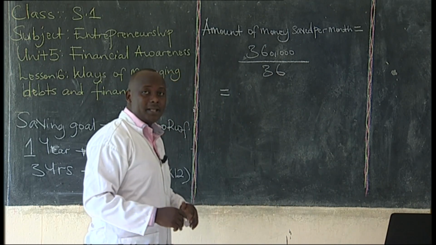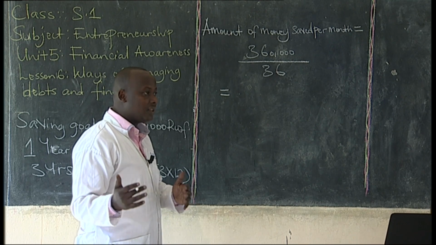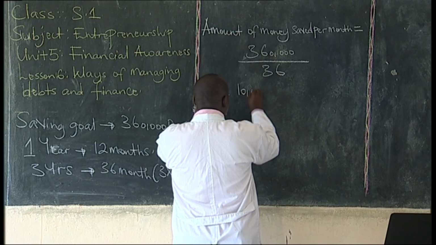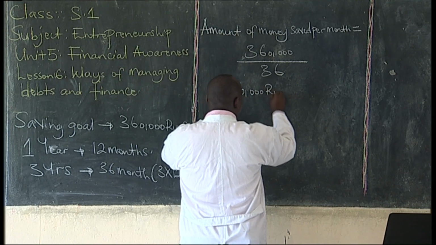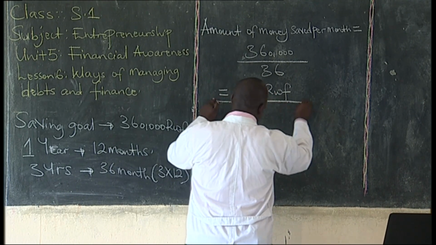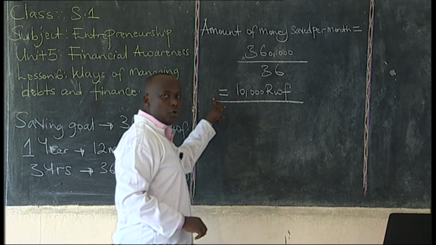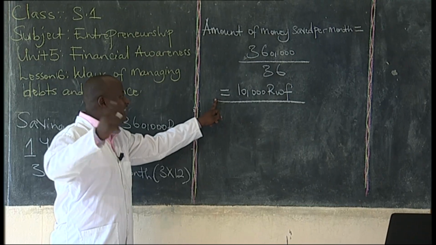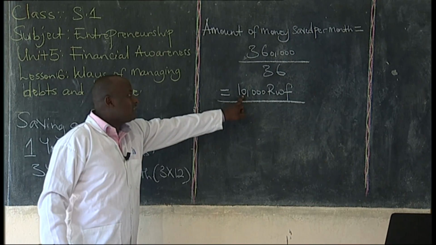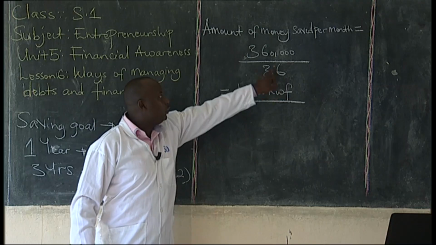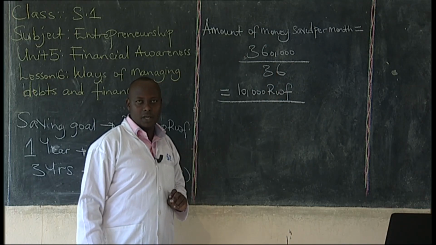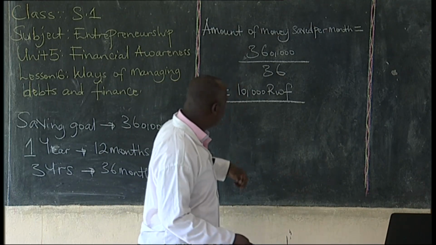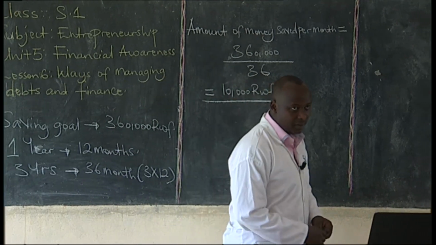The amount of money that will be saved per month is 10,000 Rwandan francs. That is the amount you will save per month in order to achieve the saving goal, because 10,000 times 36 gives you 360,000. So to achieve the saving goal of 360,000, you have to save 10,000 Rwandan francs per month.